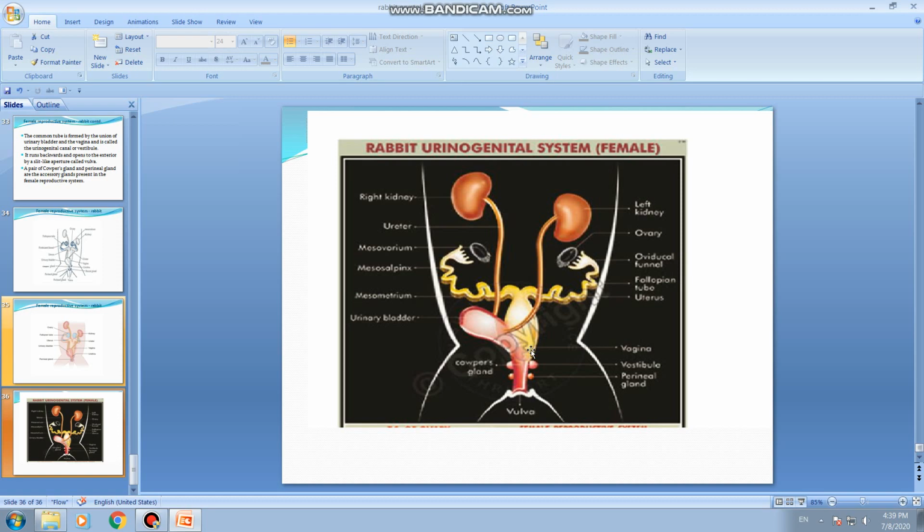With this I have completed explaining the different organ systems in rabbit. In the next class we shall move on to the next chapter.